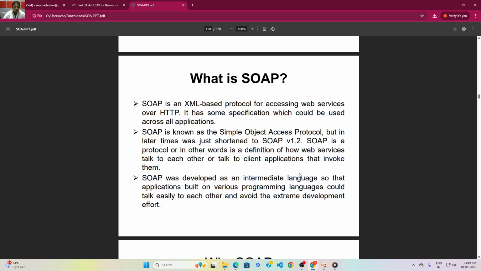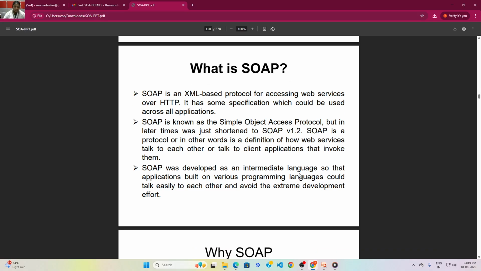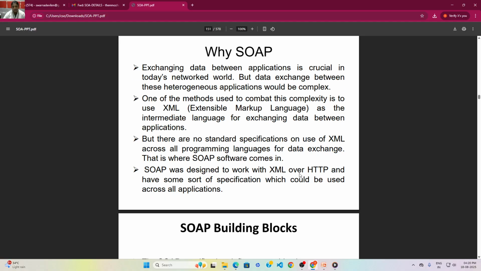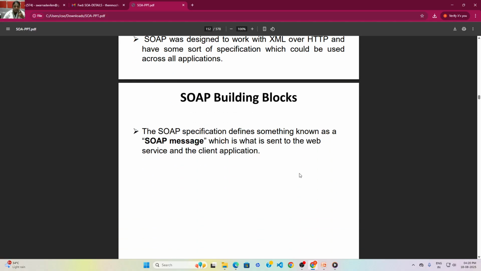And next, what is SOAP? It is an XML-based protocol for accessing web services through HTTP, called Simple Object Access Protocol. Many functions and many protocols come under SOAP. It is a set of rules to be followed for many functions, and using SOAP makes this proper. Next, the building blocks.